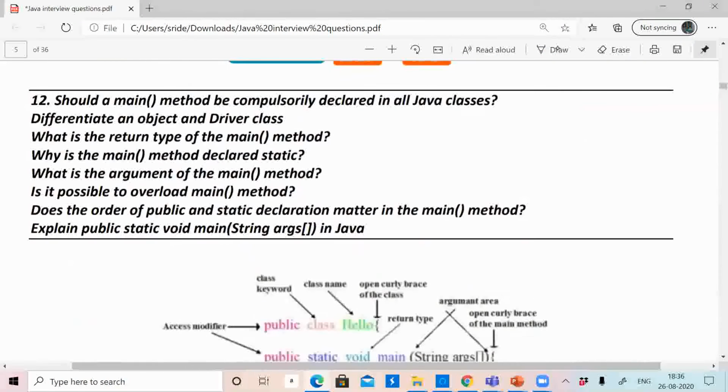Okay. And I heard many people ask a question about main method. So these are the various questions people may ask about main method. See the first question. Should a main method be compulsorily declared in all Java classes? First, we'll see the structure of this Java main method, and then we'll answer all these.